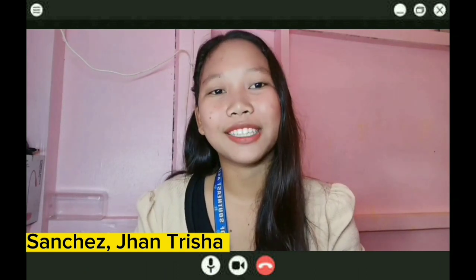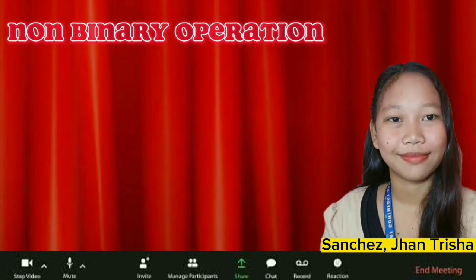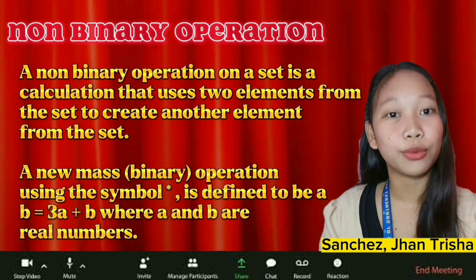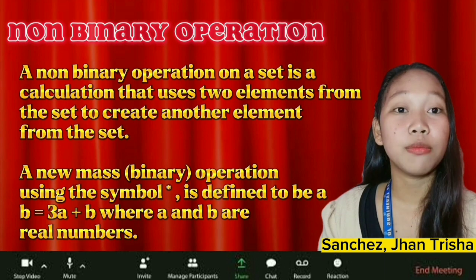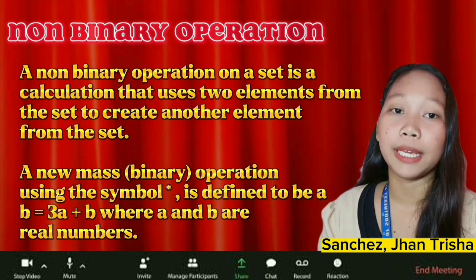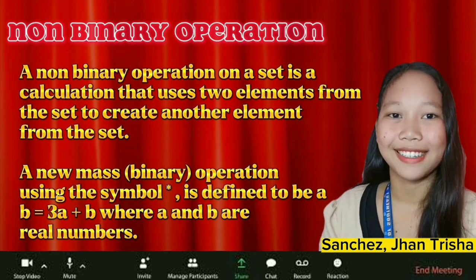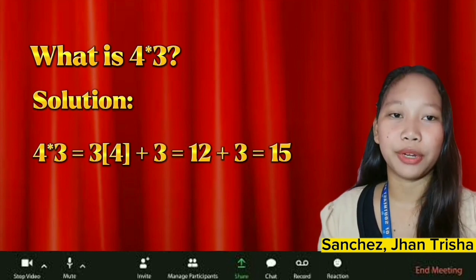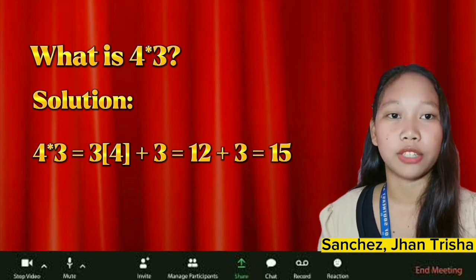And now, I am excited to share my topic with you, which is the binary operation. A binary operation on a set is a calculation that uses two elements from the set to create another element from the set. A new binary operation using the symbol * is defined as a * b equals 3a plus b, where a and b are real numbers. For example, what is 4 * 3? 4 * 3 is equal to 3 times 4 plus 3, equals 12 plus 3, equals 15.